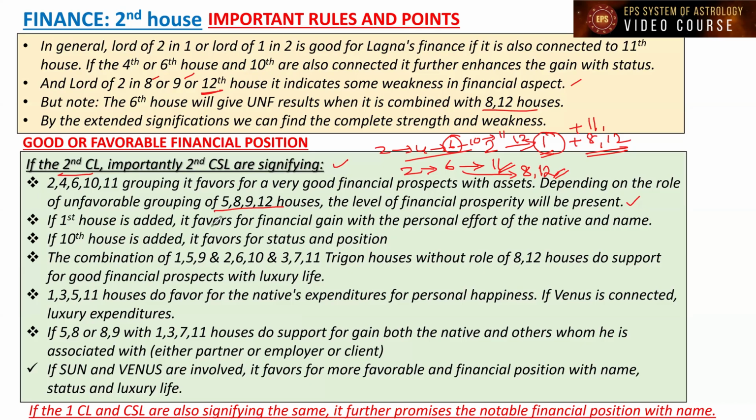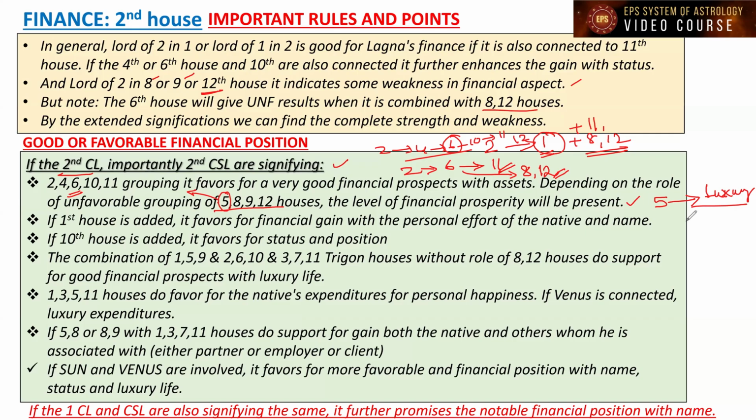Please understand, like I was telling about the sixth house in the above para, if it is connected to the 8th house and 12th house, it is going to give trouble, right? Similarly, the 5th house also, we cannot take as completely unfavorable. If it is 2, 4, 5, 6, 10, 11, the 5th house is connecting to these houses favorable to the Lagna, because as far as finance is concerned, the 5th house is also talking about luxury, right?